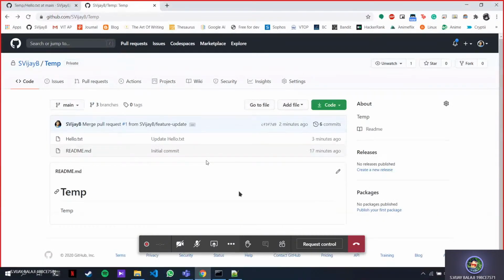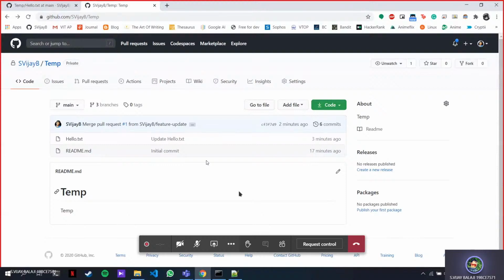Suppose you have a team and you're working on a project. One person will do front end, another will do back end, and all of you will be working on separate systems. In the morning everyone works, and at the end of the day they all push the changes to the cloud. The next day they come in the morning and pull all the changes from the cloud. Everyone, front end and back end, gets everything back.